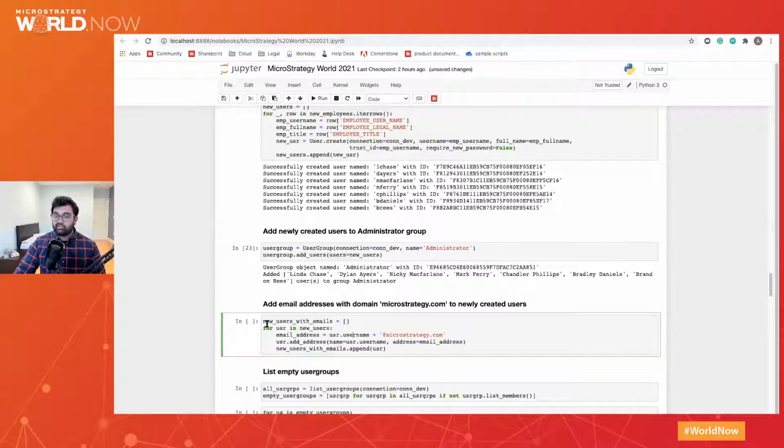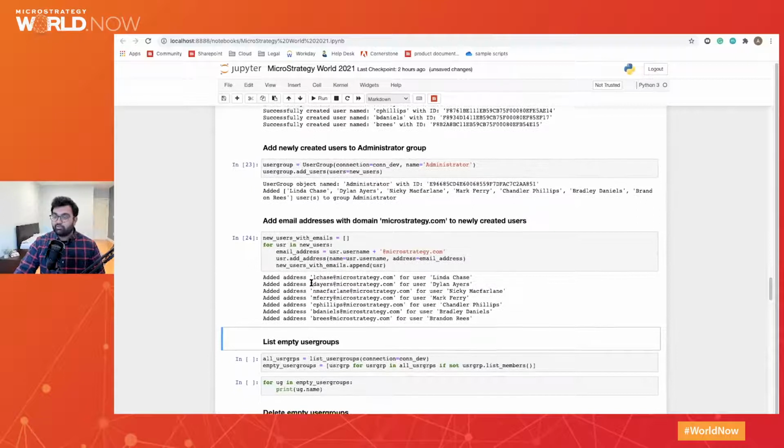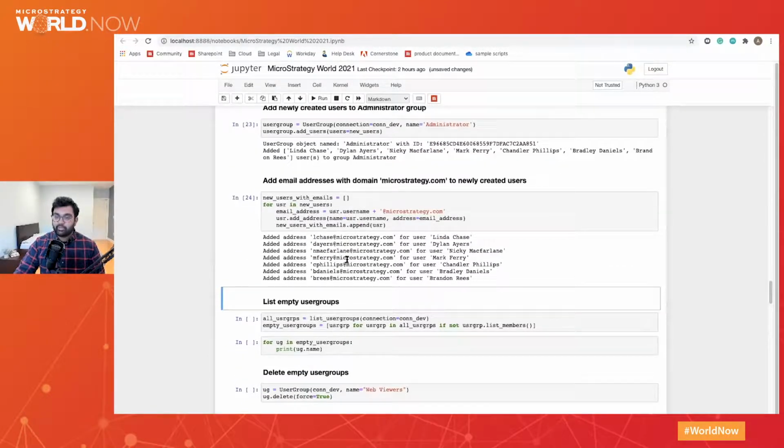So now very easily, I can iterate through the list of users I imported, and through the function user.add_address, I can add the email address. And you can very quickly see how fast it is. In 5 lines of code, I can add 7 new email addresses to the accounts that I created.